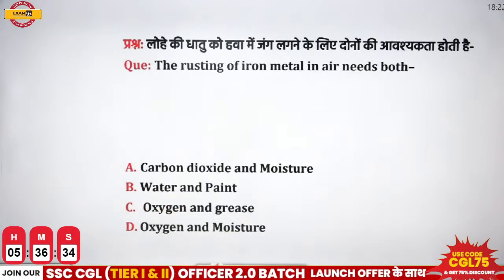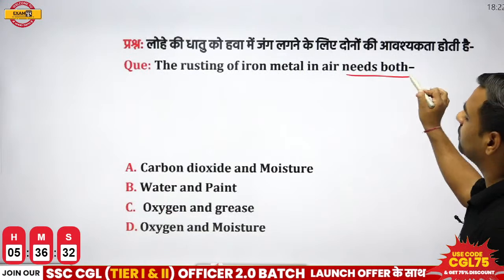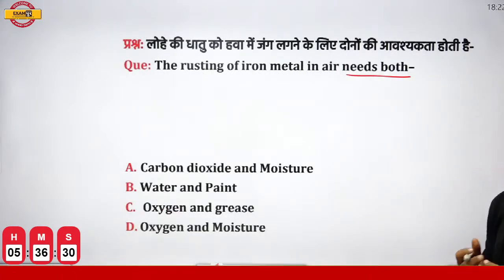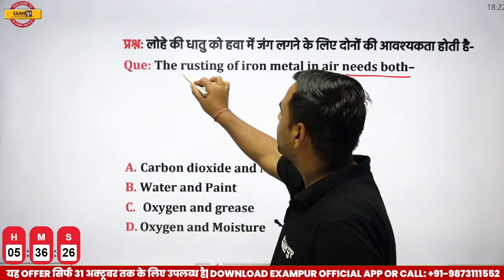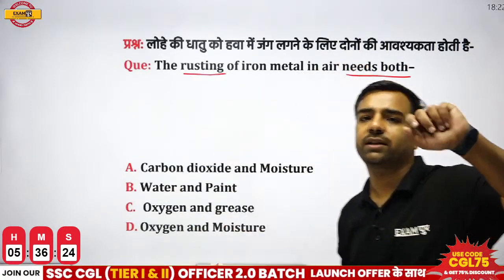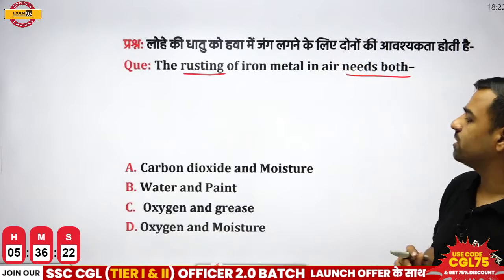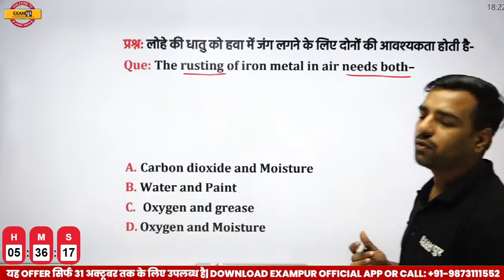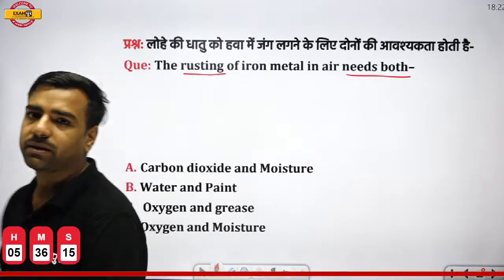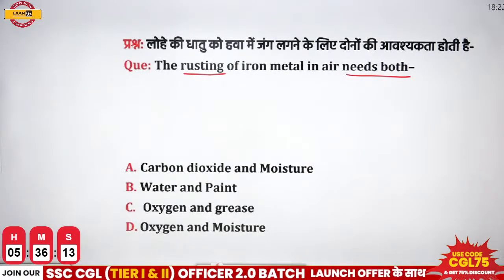The rusting of iron metal in air needs both. What is the requirement for rusting? This we have discussed when we were discussing the chemistry part. So for rusting, we require 2 important things. Now what is that? Is it CO2 and moisture? Is it water and paint? Is it oxygen and grease? Is it oxygen and moisture? What is the correct answer over here? Answer please. So what will be the correct answer here?